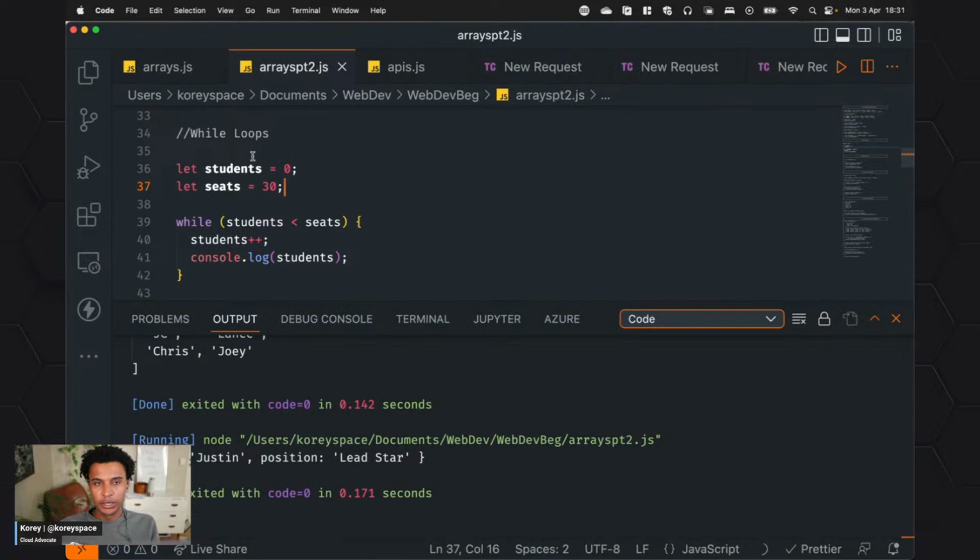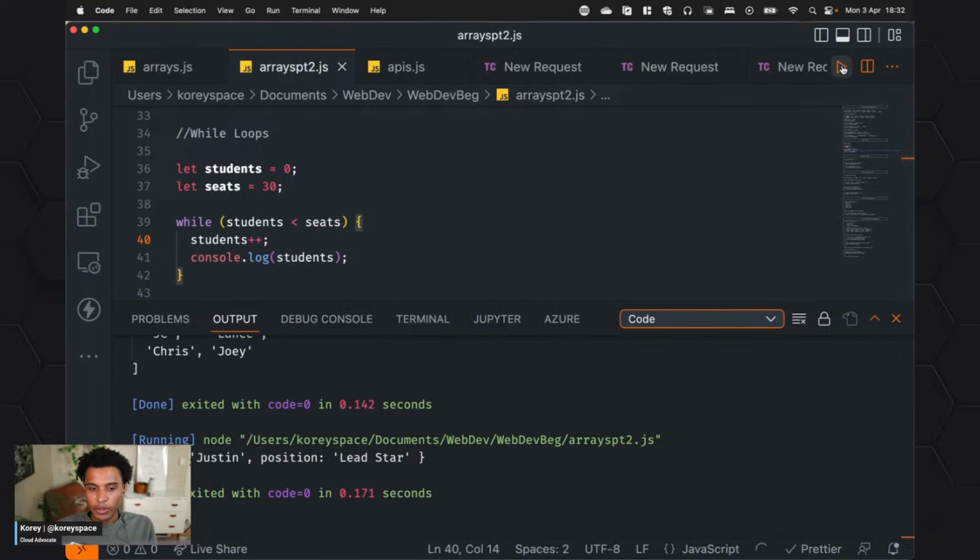So we have students, so 0. We have no students right now, but we have seats, 30 seats. Basically, all you need to know is, okay, while we have less students than seats, so again, we can't have any more students if we don't have any seats. It'd be really weird standing up. Increment, so students plus plus increments by 1, and then just print the number of students that we have.